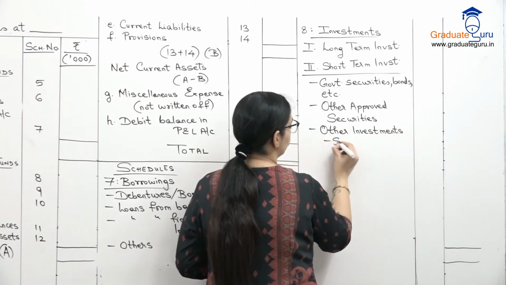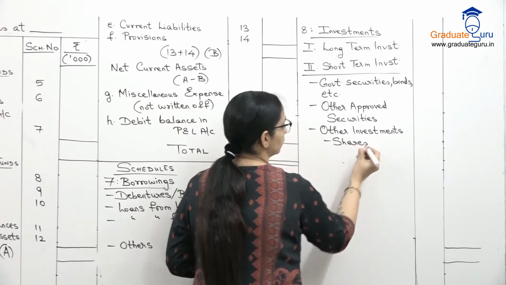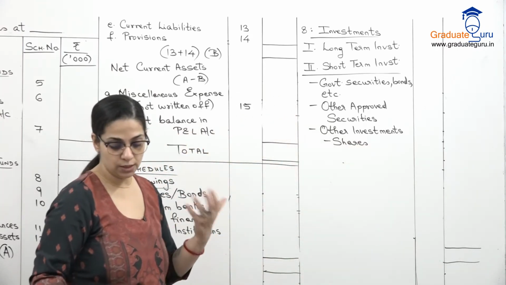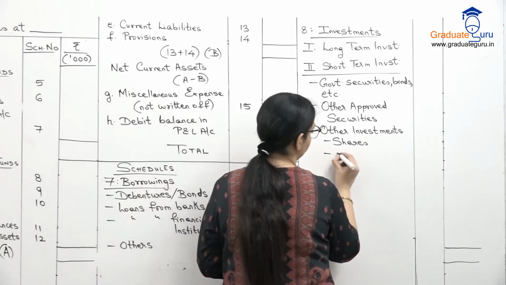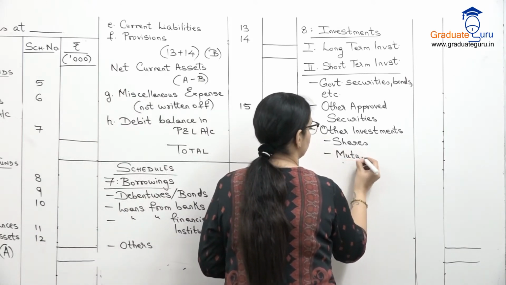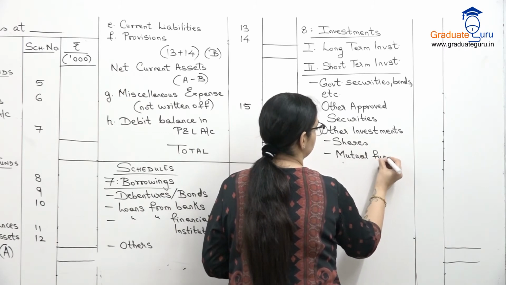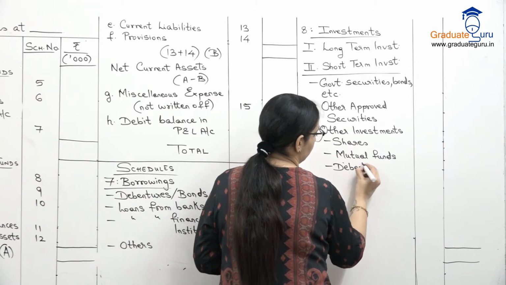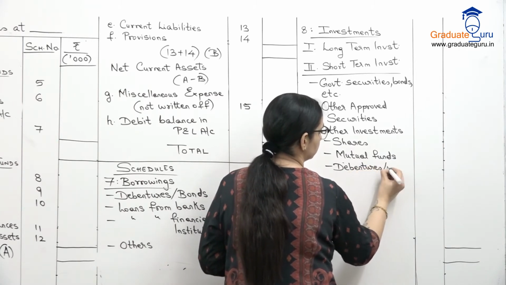In that you can show shares. We can also have mutual fund investments, debentures, etc. So shares, mutual funds, debentures or bonds.